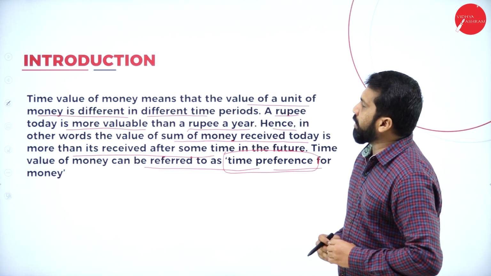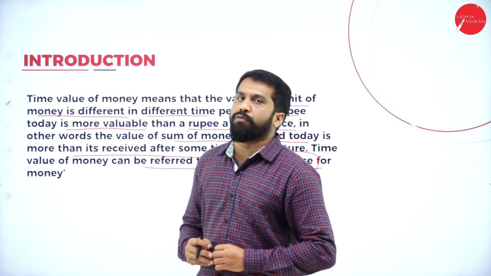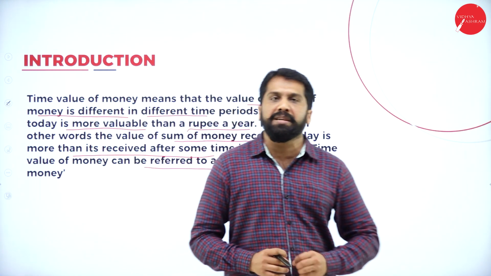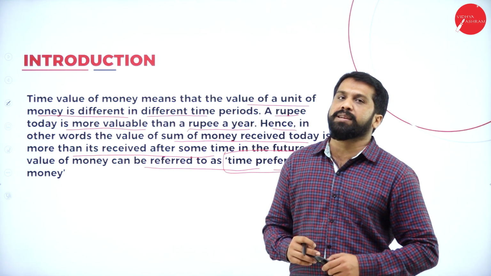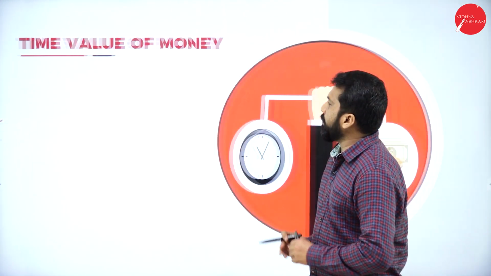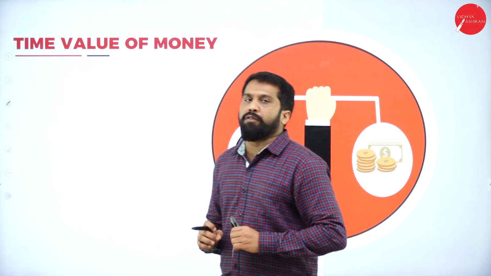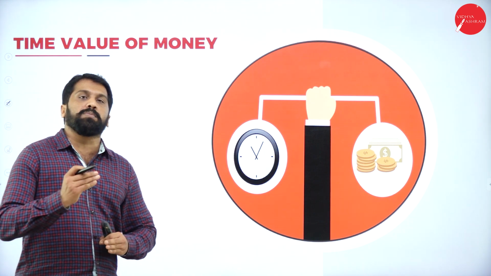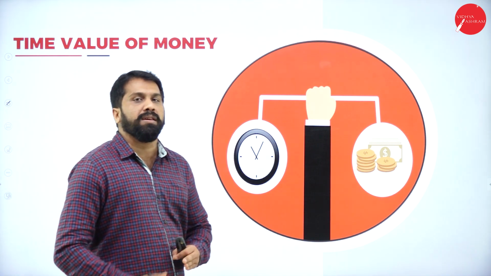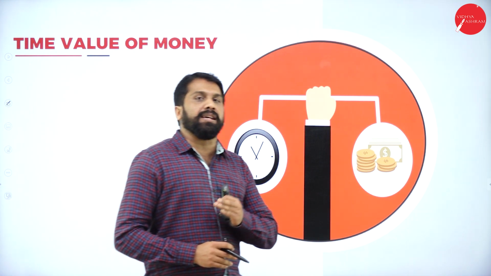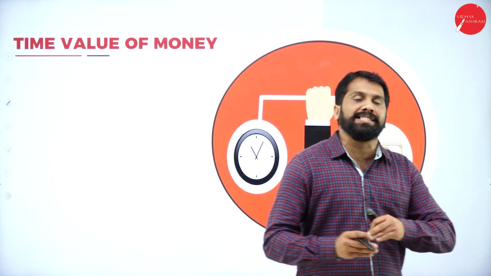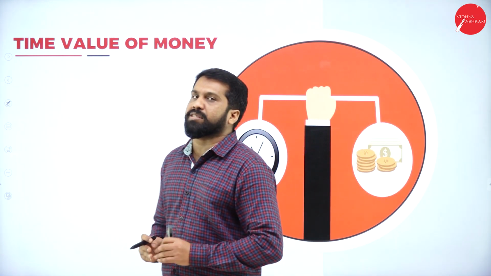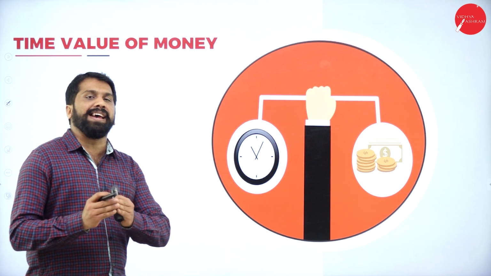Once you're done with your introduction, we'll go for the concept. What exactly does time value of money mean? We'll go with an example so that you will understand better. Under time value of money, you have a concept that today's 1 rupee is more valuable than tomorrow's 1 rupee. Similarly, the 1 rupee you collect tomorrow will be less valuable than today's one. Both the contrast and the concept we will understand today with an example.